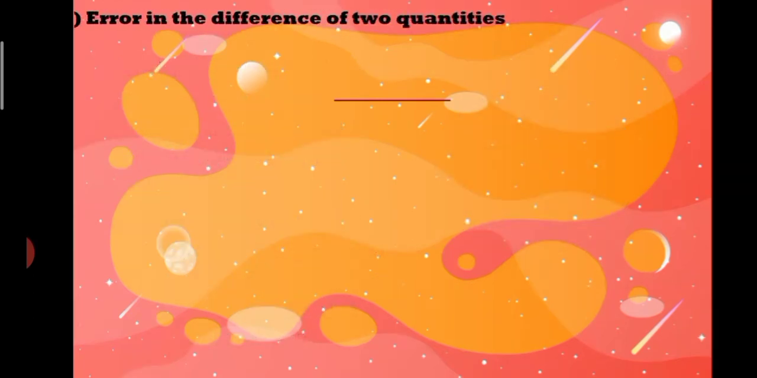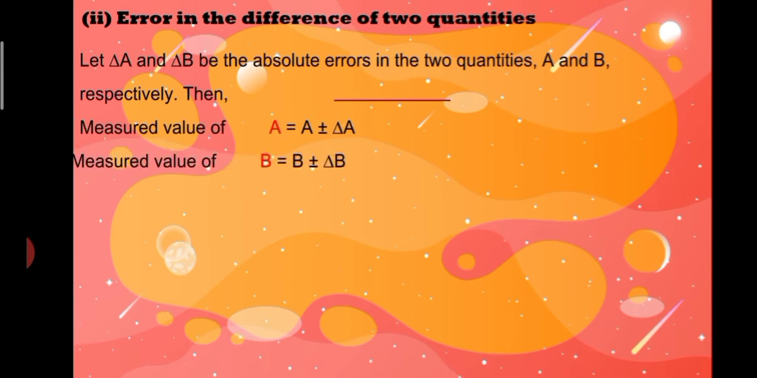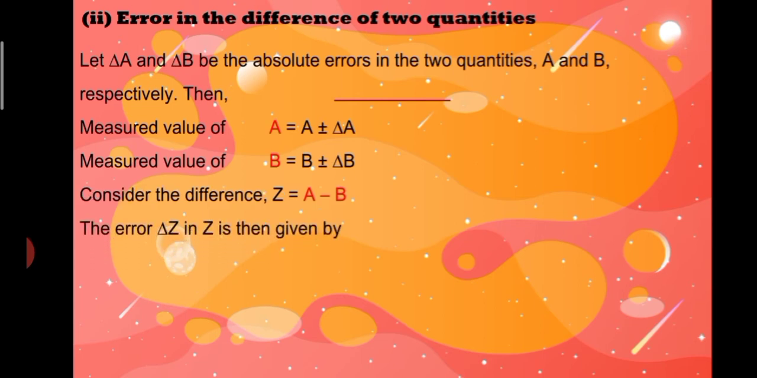Error in the difference of two quantities. Let del a and del b be the absolute error in the two quantities a and b respectively. Then the measured value of a is equal to a plus or minus del a, and the measured value of b is equal to b plus or minus del b. Consider the difference z is equal to a minus b. The error del z in z is then given by z plus or minus del z is equal to, placing the values for a and b, a plus or minus del a minus b plus or minus del b.